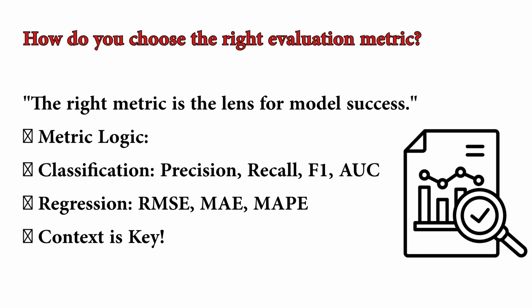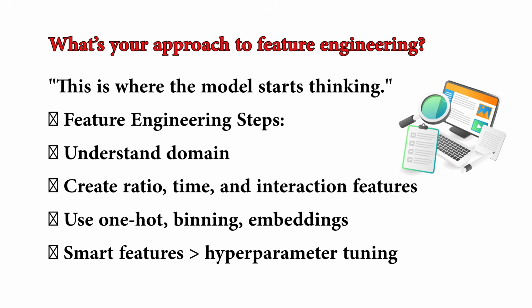In regression, RMSE and MAE are common. But if we care more about percentage errors, I use MAPE. I also check the AUC-ROC curve for binary classifiers. For instance, in my healthcare reimbursement project, minimizing RMSE was critical, but we also used R-squared to measure explanatory power. Choosing the wrong metric can give a false sense of model performance. So context is everything.